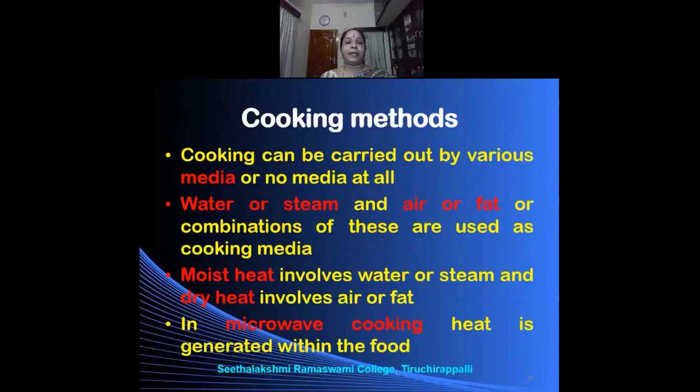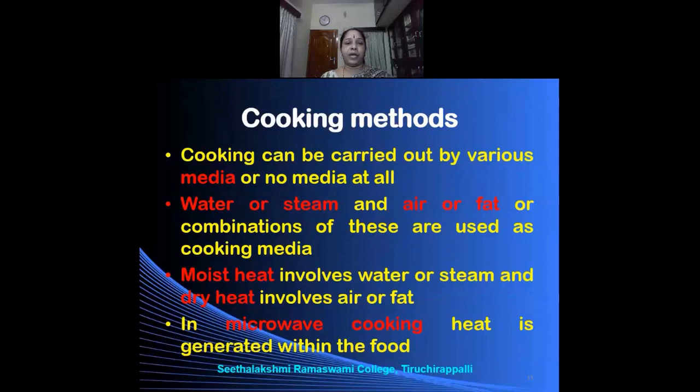There are different cooking methods. Cooking can be carried out by various media or no media at all. So we require a medium for the transfer of heat. And sometimes the transfer of heat can take place without any medium also. So what are the media? The media commonly employed in the cooking of food may be water or steam.